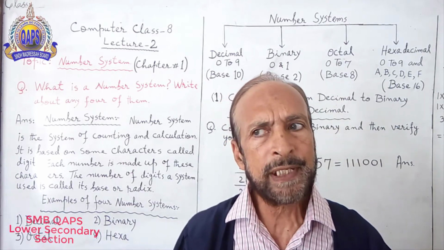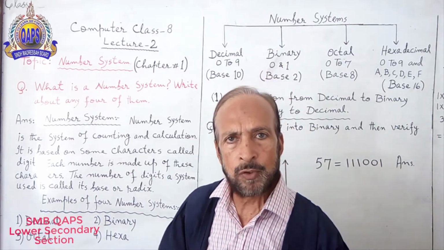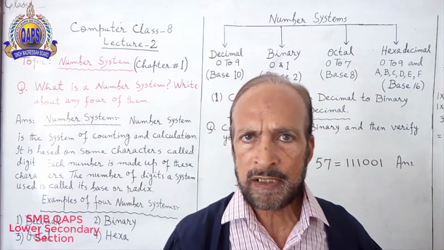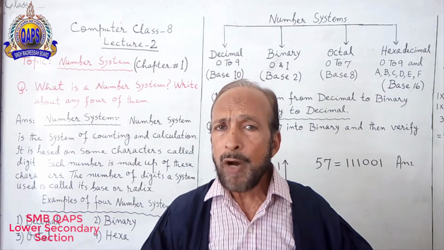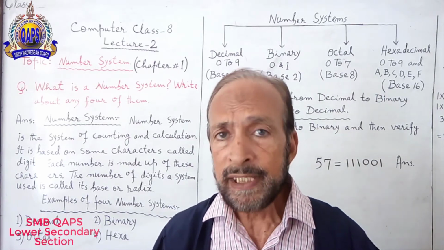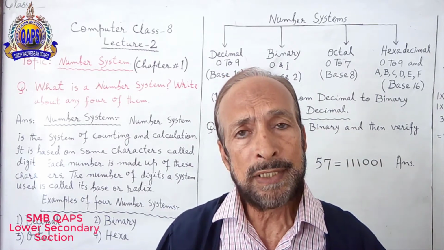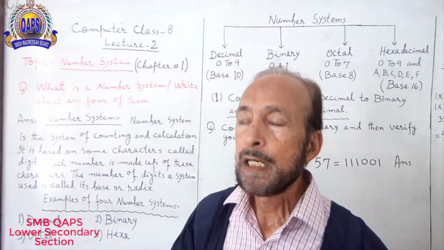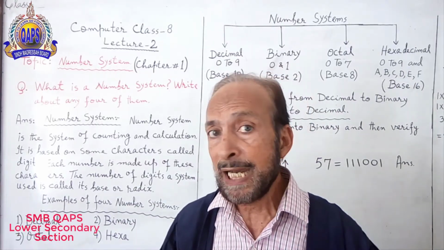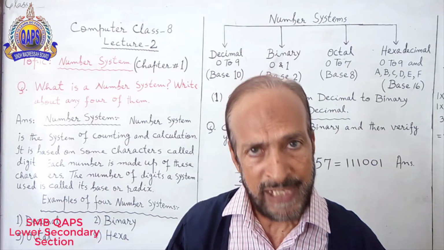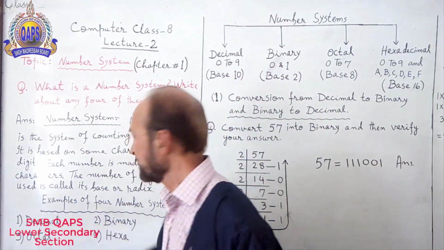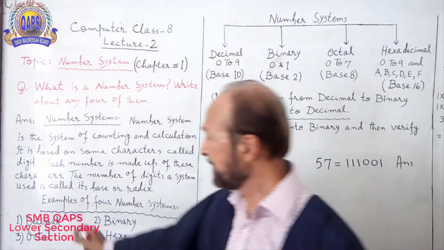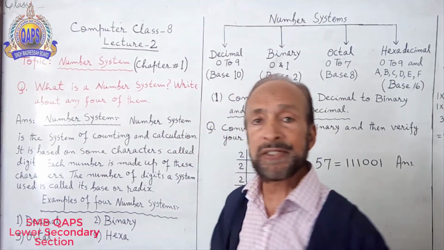If you go for shopping, coming to school, doing homework at your home, you are doing the work in decimal number system. Digits 0 to 9. Base power 10. Examples of 4 number systems: decimal, I explained that. Binary.